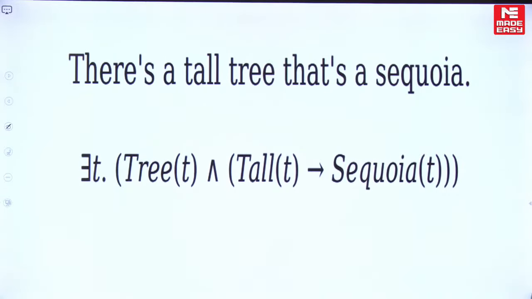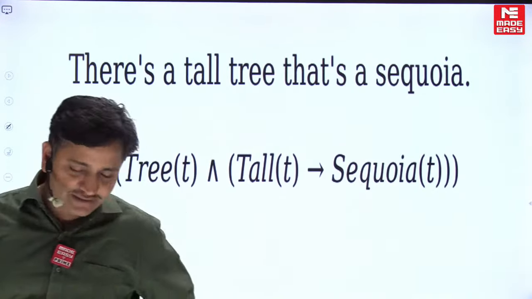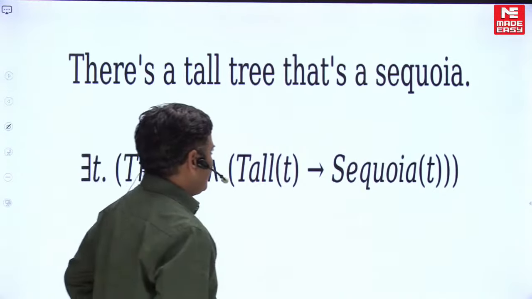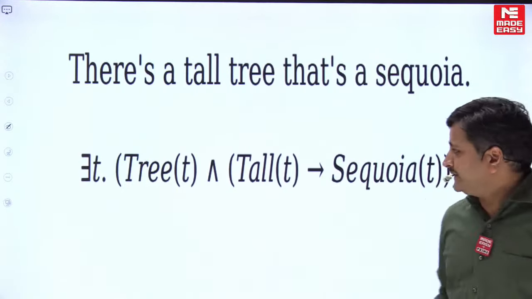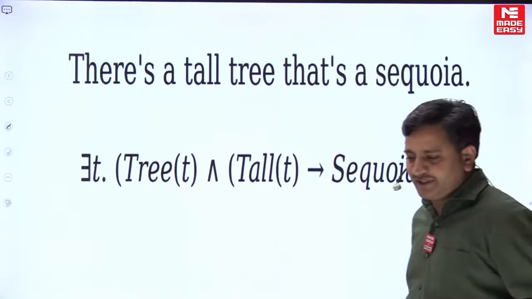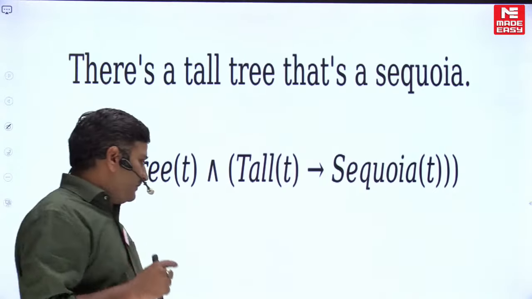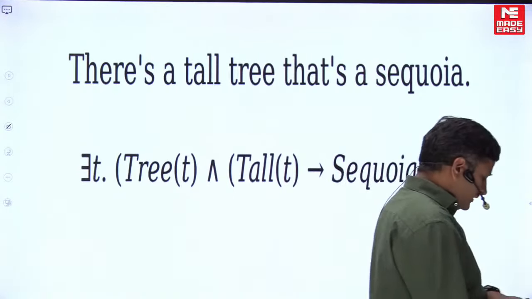So, there is a tall tree that is a sequoia. Sequoia is a redwood tree in California, friends. In California we can often see the redwood tree. Its name is sequoia. Tell me, friends, is it correct? There is a tall tree that is a sequoia. Here I am going to introduce one important basic concept, the most important concept now. But before that, please comment your answer in the chat box. Is it correct or not?